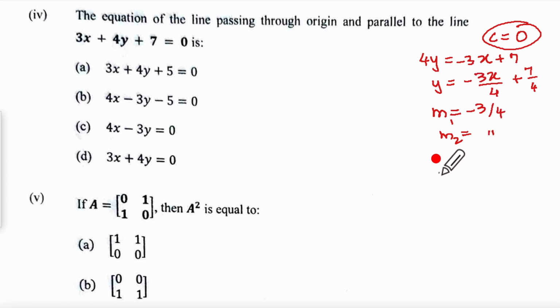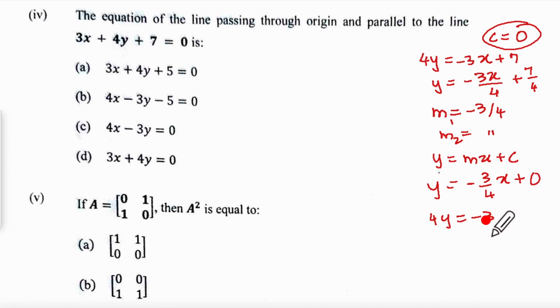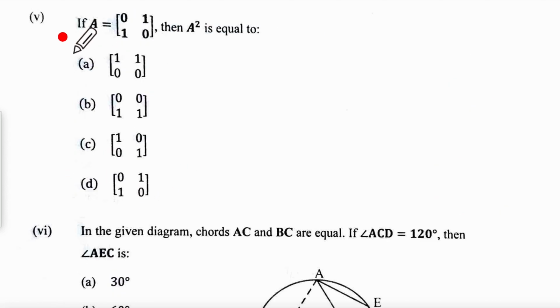So the equation y is equal to mx plus c becomes y is equal to minus 3 upon 4 x plus 0. So 4y equal to minus 3x. So I have 3x plus 4y equal to 0. Where is it? 3x plus 4y? That is option D. Question number 4, A has been given as 0, 1, 1, 0. Now this is not unit matrix.